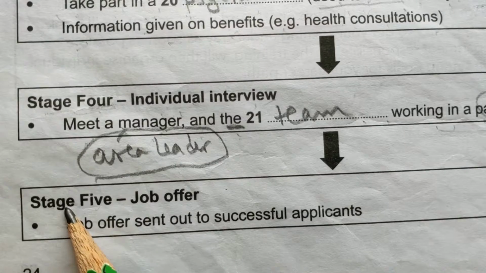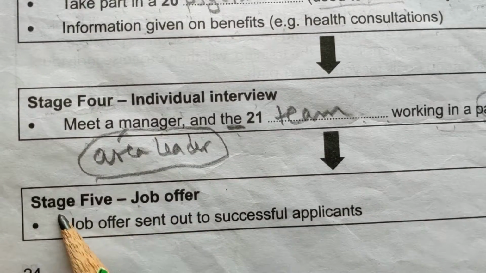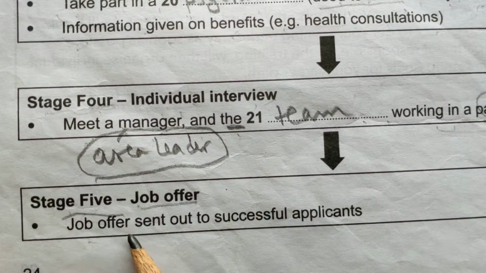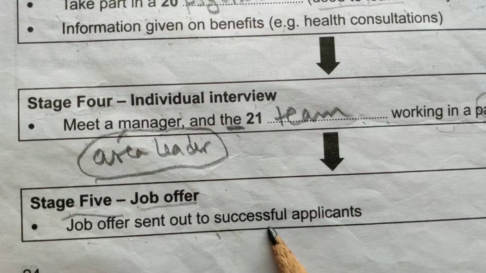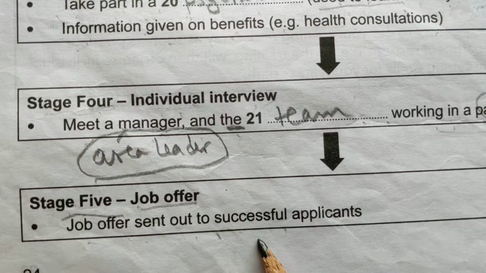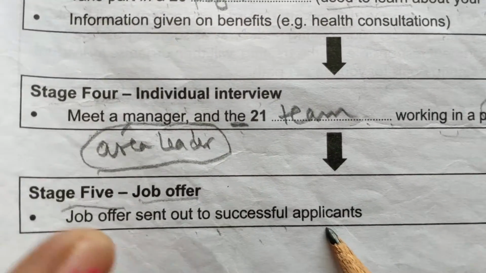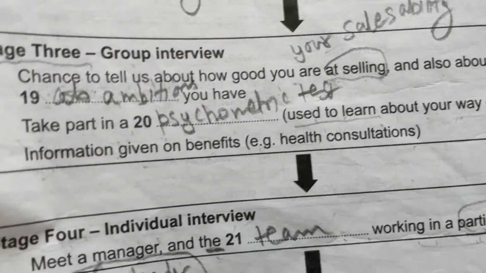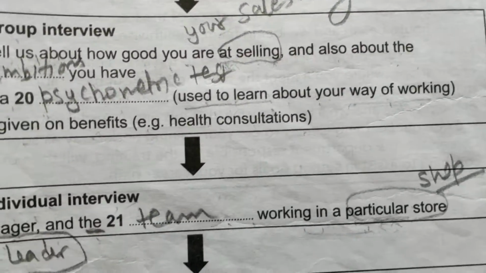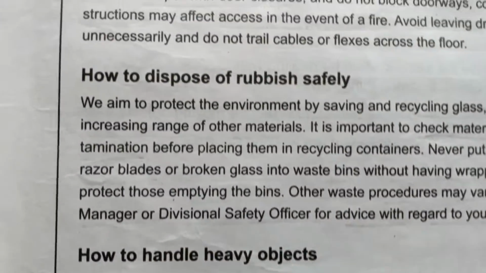Now stage 5, job offer. Stage 5 is job offer sent out to successful applicants. So there is no paragraph and no fill in the blanks here. In this way, one paragraph is complete. Let's move on to the next paragraph.